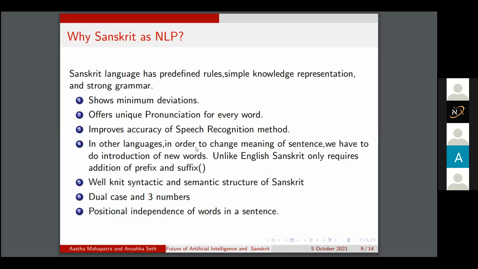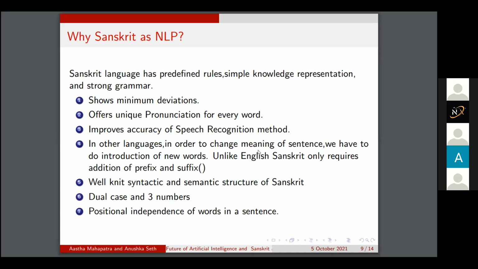In English, in order to change the meaning of a sentence, we have to introduce new words. We have to write the sentence in this order only: subject, object, and verb. But unlike English, Sanskrit only requires the addition of prefixes and suffixes to create a new word. It shows dual case and three numbers.